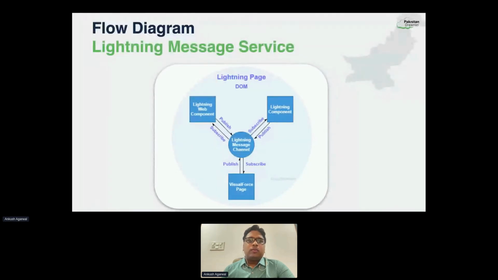So it is useful when we have different types of components, or even in Lightning Web components, if two components are not interrelated but are still on the Lightning page. In such cases, we can use the Lightning message channel to transmit the information between two different components. So the important part here is the Lightning message channel, which transmits the information from one component to another.